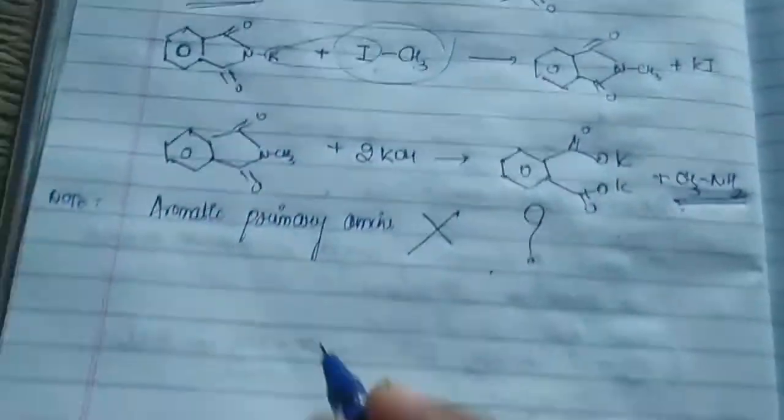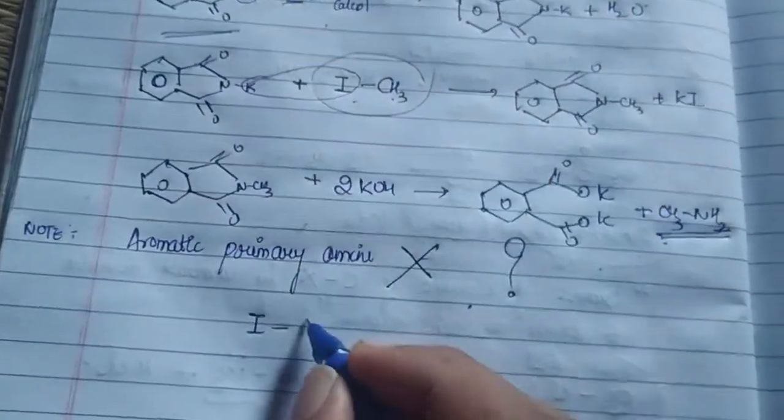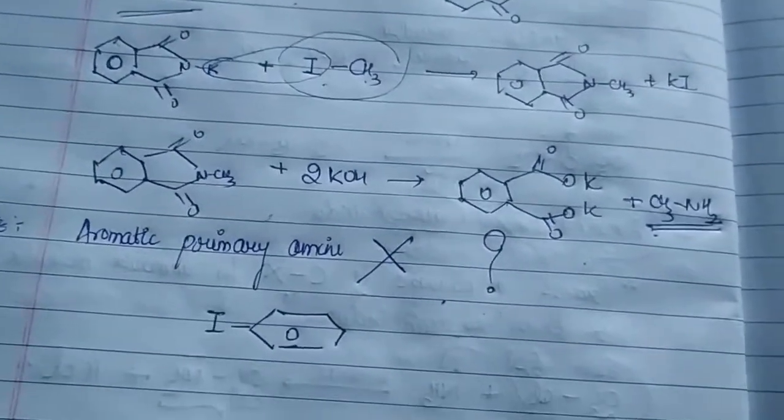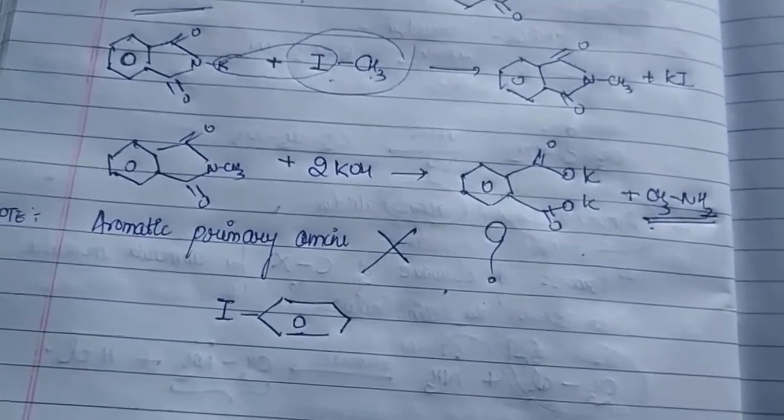So in case I use an iodide here, where I want an aromatic group, it means the benzene ring must be there, so I have to use another reactant, an aryl iodide. And we have studied in haloalkanes and haloarenes. What is that?